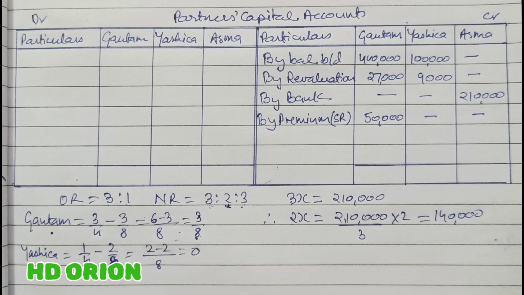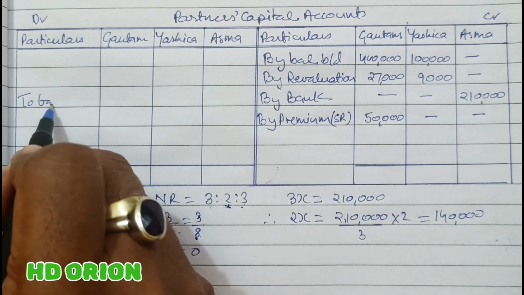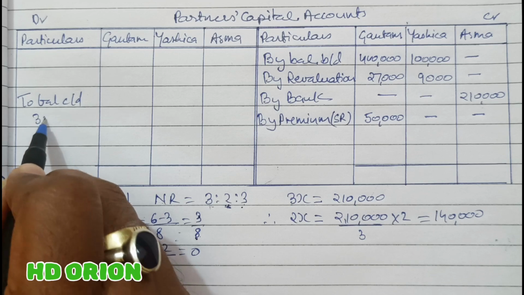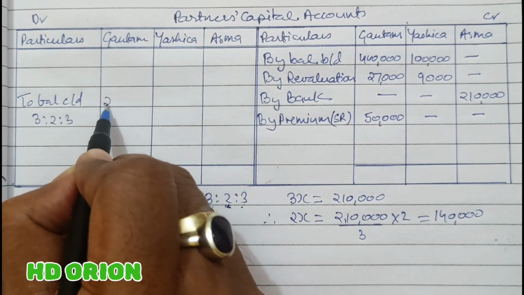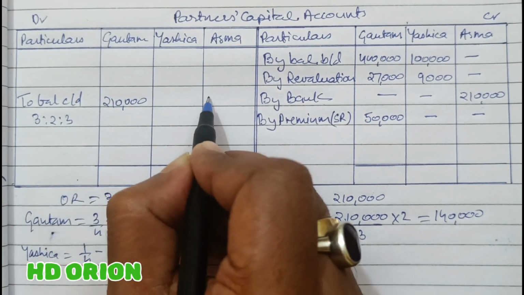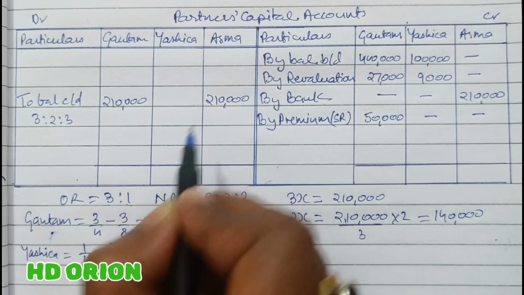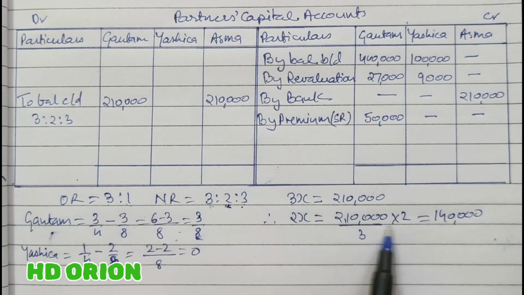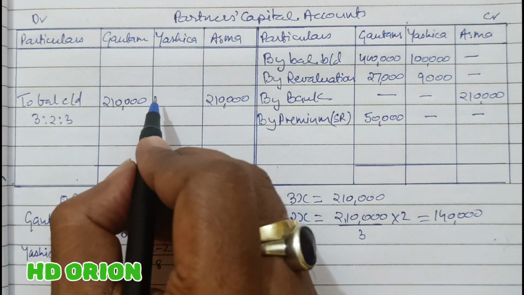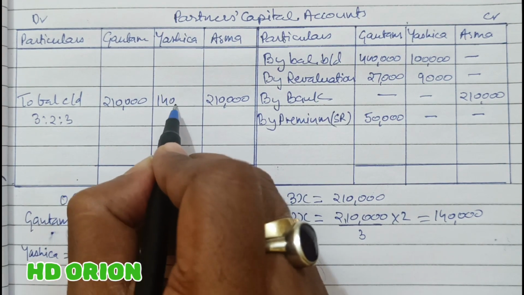That is very simple. So let us write here: balance c/d in the ratio 3:2:3. So 2,10,000 and 2,10,000 for the first and the last partner, and the middle partner we have calculated, that is 1,40,000.